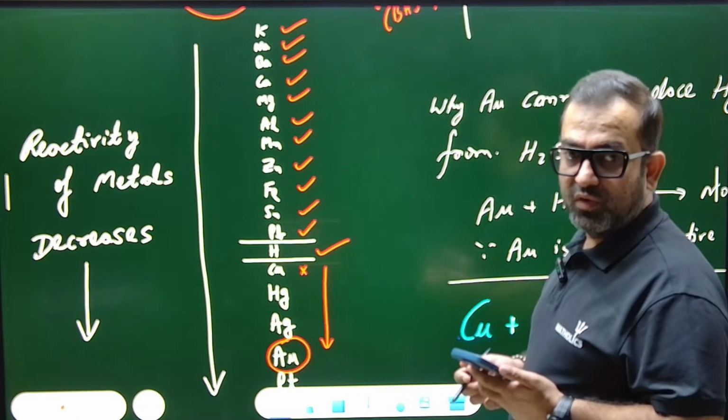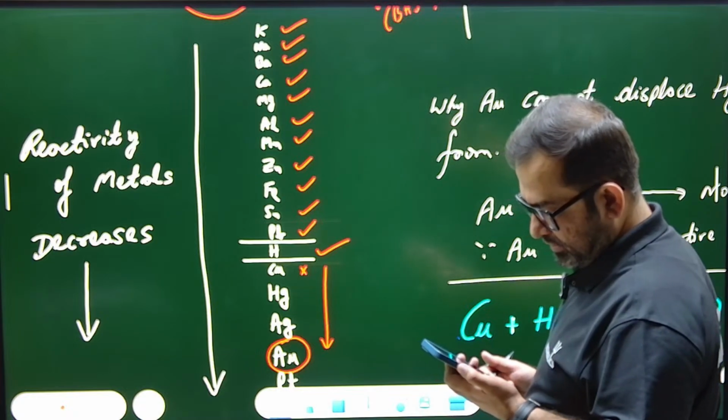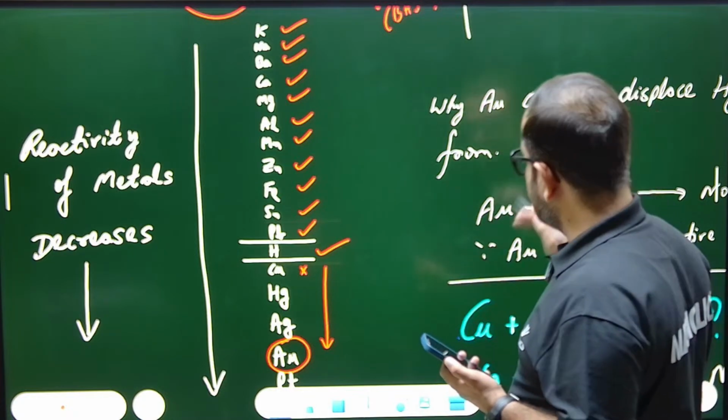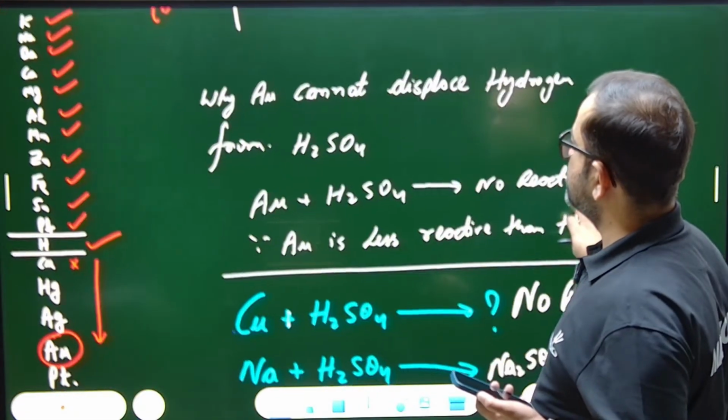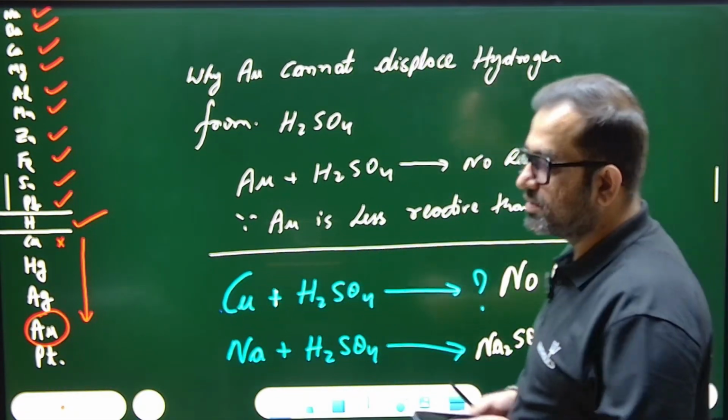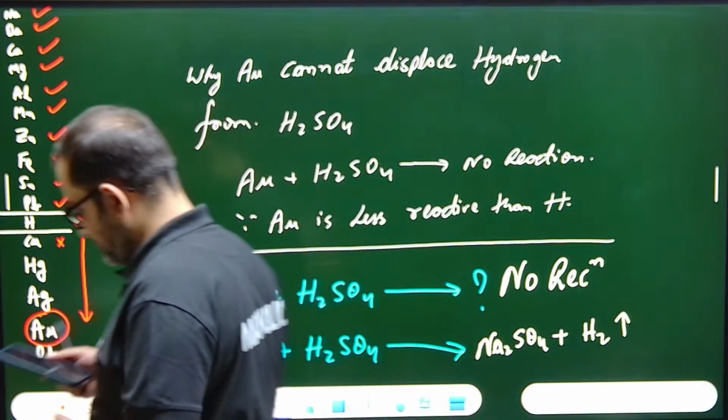Okay, can I move forward? The reactivity series is done, and this one: why can gold not displace hydrogen from H2SO4? The reason is gold is less reactive than hydrogen.